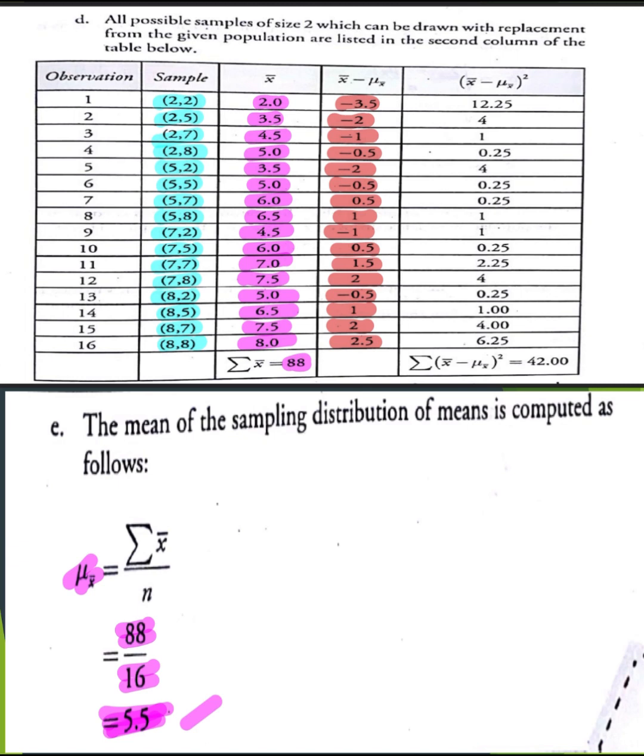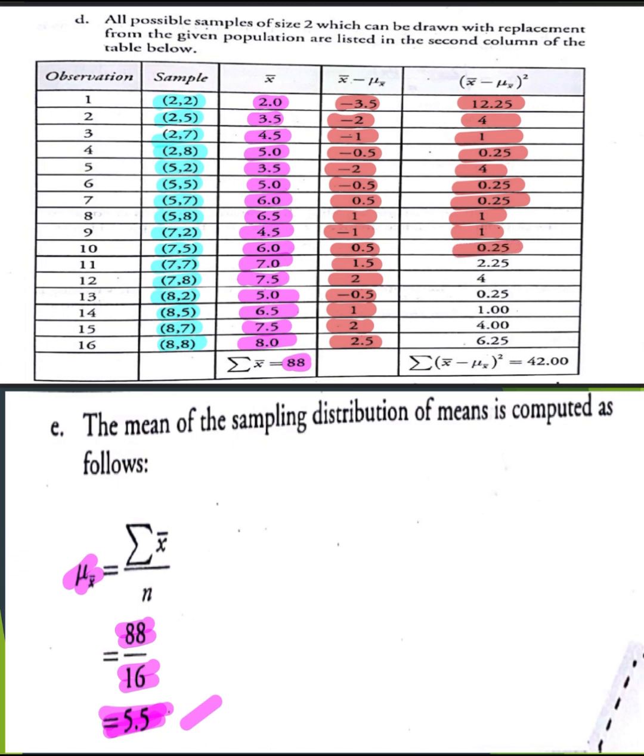That is now equal to 12.25 if you square negative 3.5. Next, the square of negative 2 is 4. The square of negative 1 is 1. The square of negative 0.5 is positive 0.25. The square of 2 is 4. The square of negative 0.5 is positive 0.25. The square of 0.5 is positive 0.25. The square of 1 is 1. The square of negative 1 is 1. The square of 0.5 is positive 0.25.